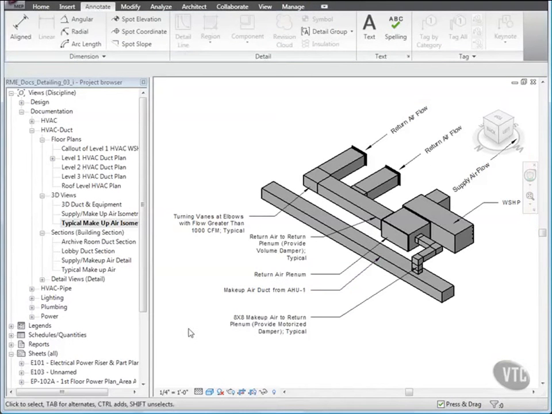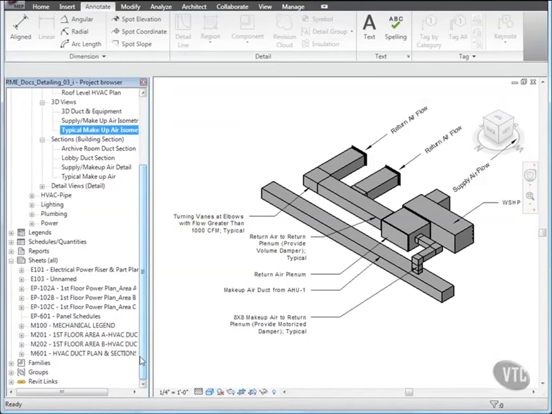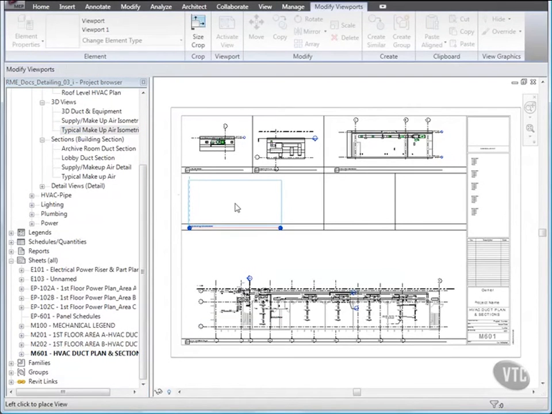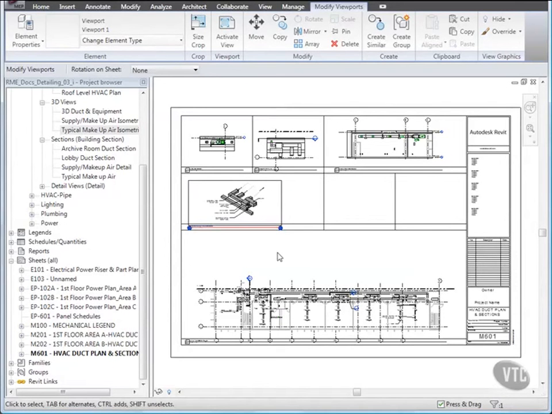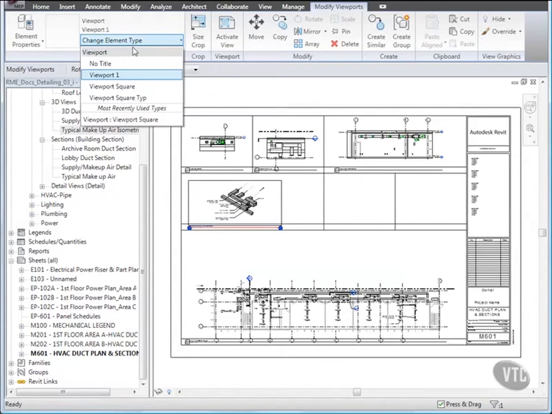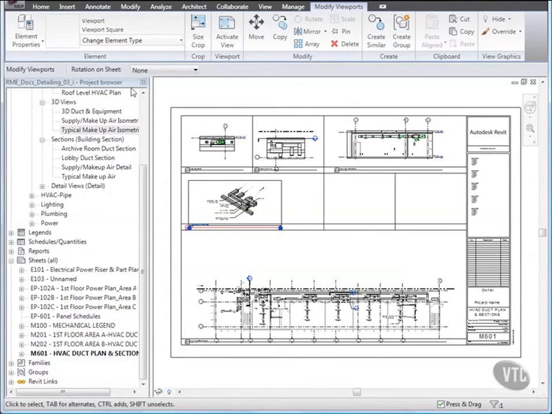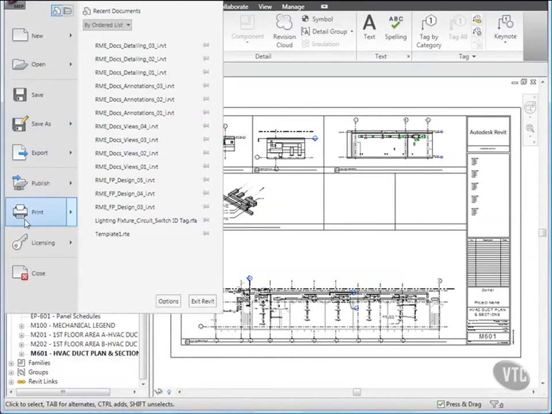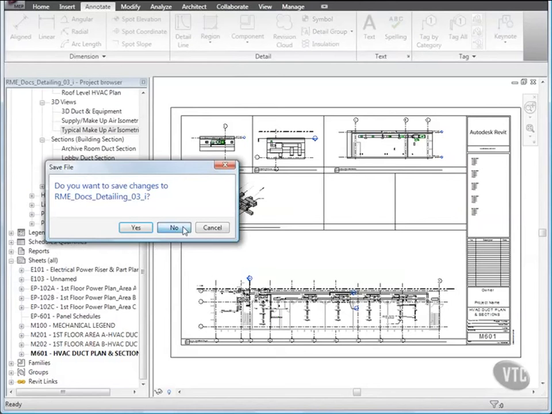Next, we'll place the view on a sheet. In the project browser, under Sheets, double-click M601, and then drag the new isometric view from the project browser onto the sheet as shown. With the viewport still selected, on the element panel, under Viewport, click the drop-down and select Viewport Square. Then clear the selection and close the file without saving it, as the next lesson will provide its own training file, and that concludes this lesson.